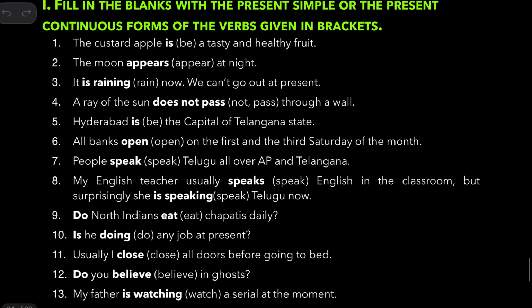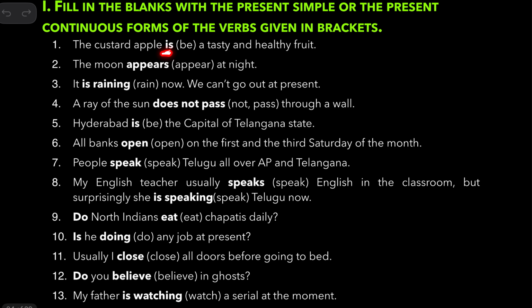The custard apple is, see, the question is B. When you are given this word in brackets, you are expected to use am, is, are, or was, were in the past, and also many other forms. So the custard apple is a tasty and beautiful, healthy fruit.